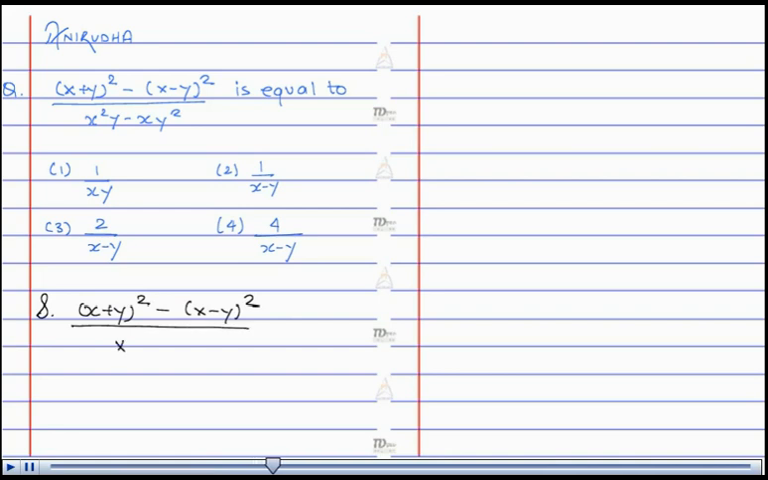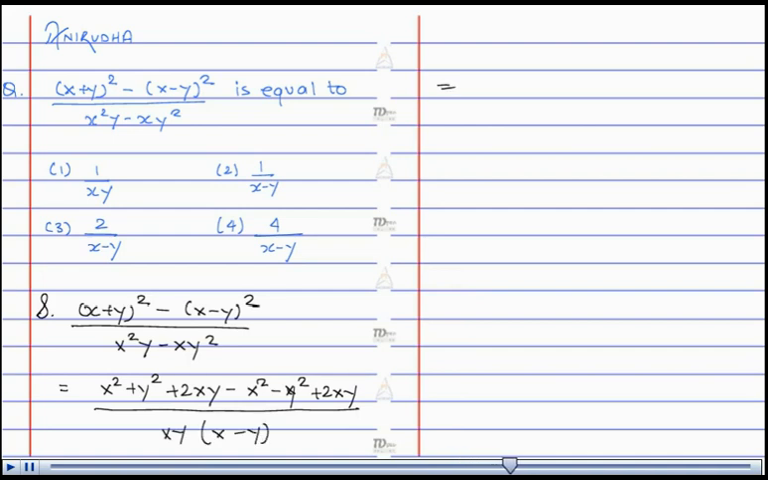This is equal to x square plus y square plus 2xy minus x square minus y square plus 2xy, divided by xy times x minus y, taking common x minus y. After cancelling the terms, it is equal to 4xy divided by xy times x minus y, which is equal to 4 upon x minus y. Therefore, we have answer option number 4.